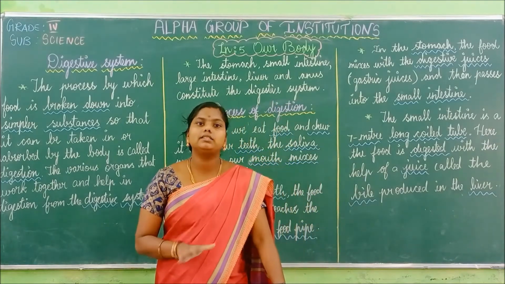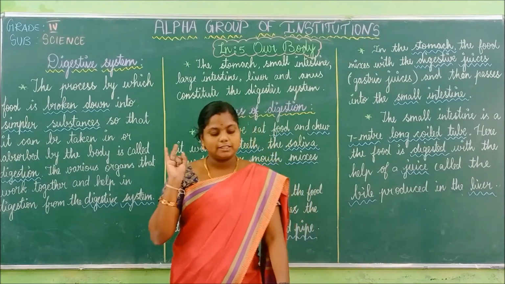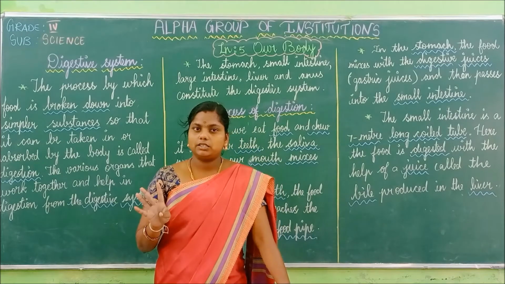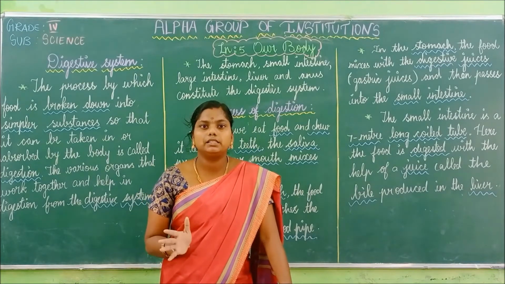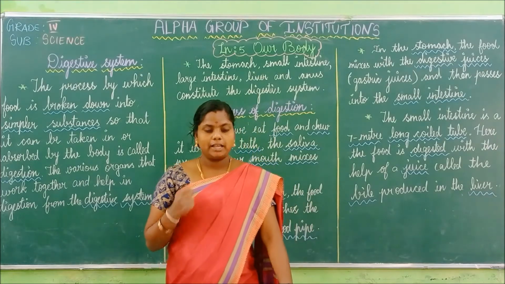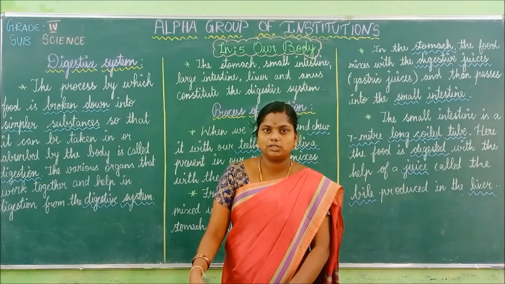So totally, in this lesson we have 5 systems. What are they? Nervous system, circulatory system, respiratory system, digestive system and excretory system. In this class we are going to learn about the digestive system and excretory system. Shall we move to the lesson, children?